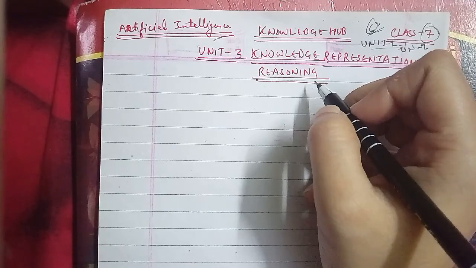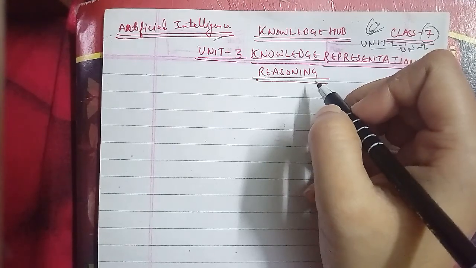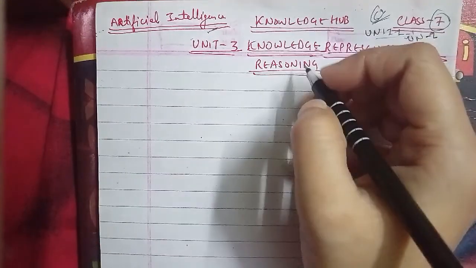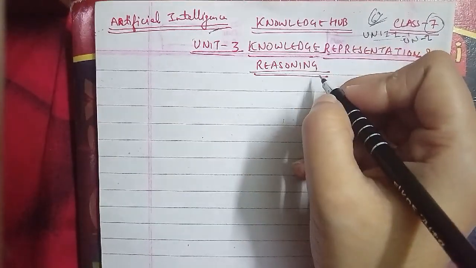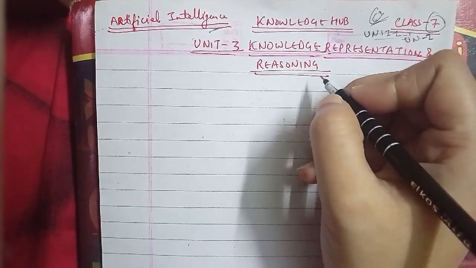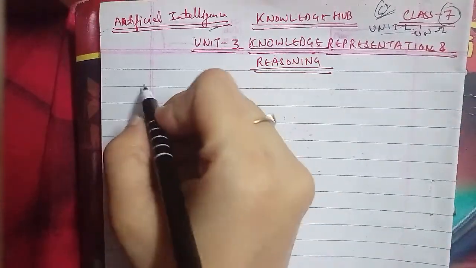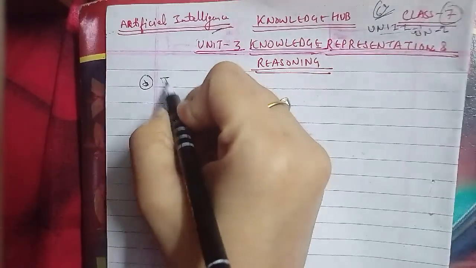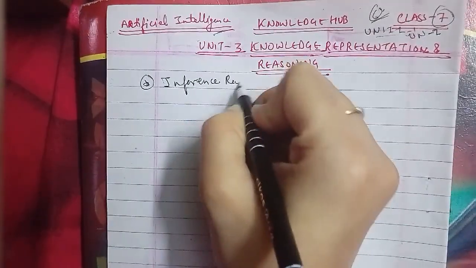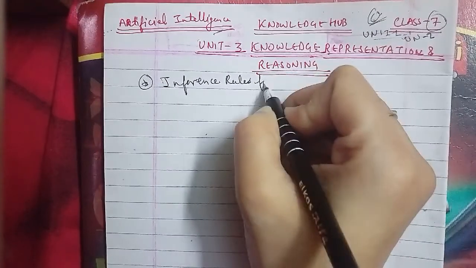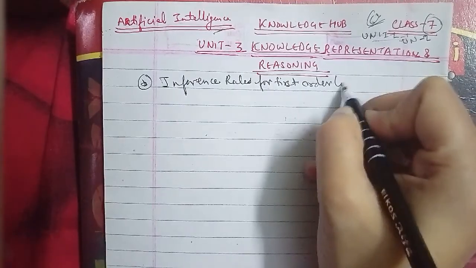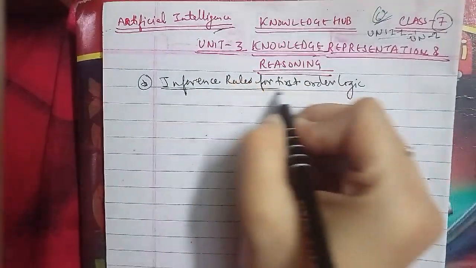Let's go ahead with the detail of knowledge representation and reasoning. As we discussed last class, the first order logic in artificial intelligence, today we'll start with the inference rules for first order logic. Inference rule for first order logic. As we had discussed about the first order logic in the last class, I will just make you revise